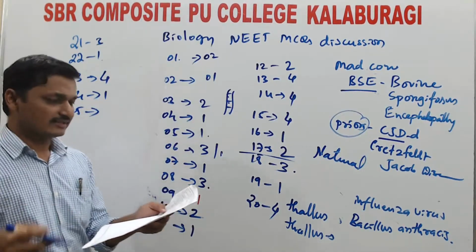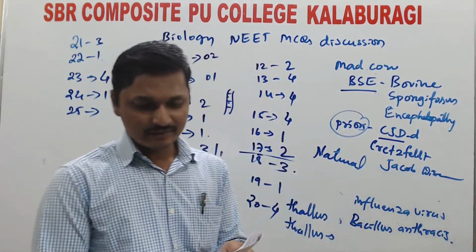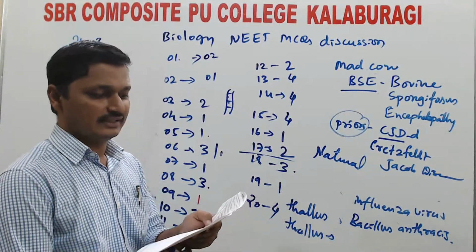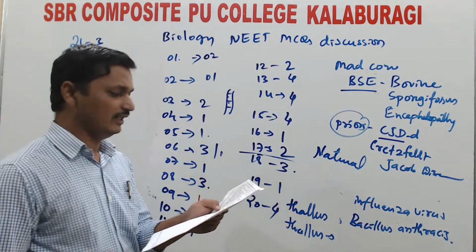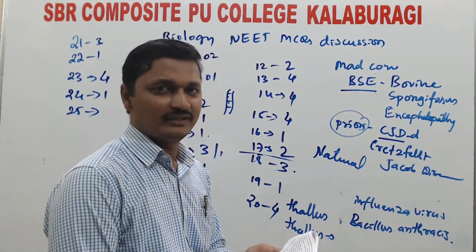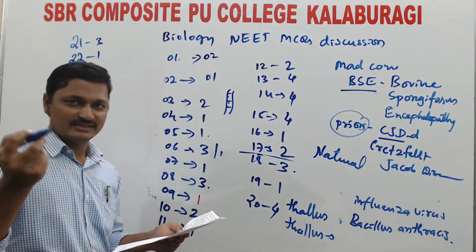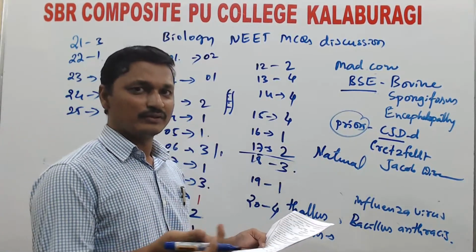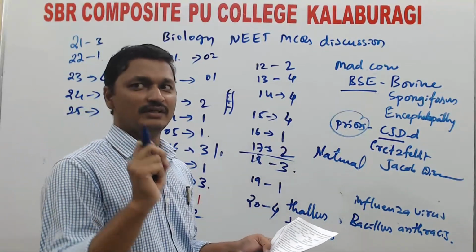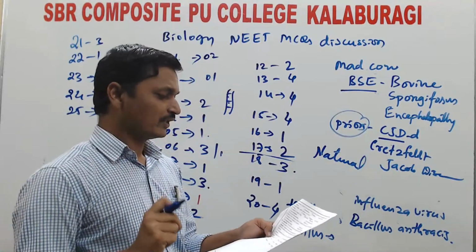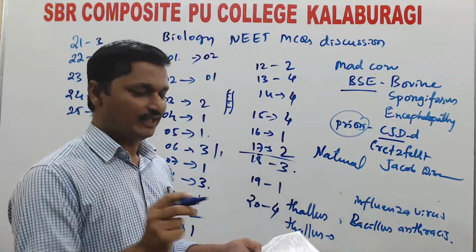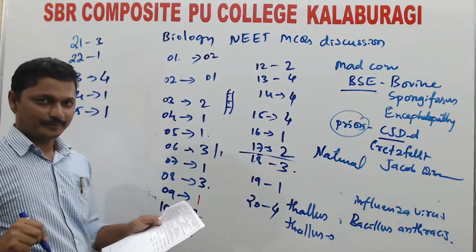Question 25, assertion and reason. Again, they asked about the artificial system. The artificial system gave equal weightage to vegetative as well as sexual characters, but this is not acceptable. Why? Because vegetative characters are more easily affected by the environment. Because of senescence, leaves will fall off. Because of some infections, roots may get infected. But flowers or sexual characters are visible or remain alive for a longer duration. So both assertion and reason are correct, and the reason is a correct explanation of the assertion. We can mark option 1.